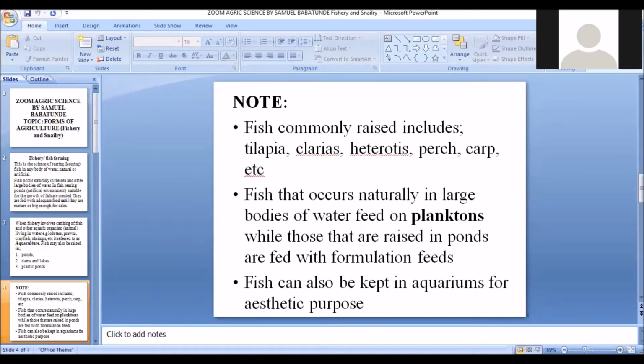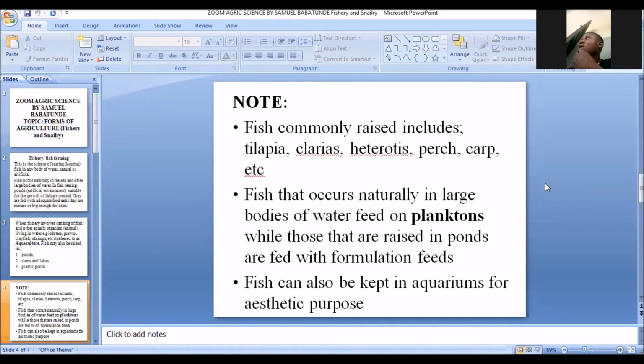Now, fish that occur naturally in large bodies of water feed on planktons, like I told you. Normally, you find fishes in natural water bodies, like the sea, the oceans and the rivers, and all these fishes feed for themselves. They feed on planktons.